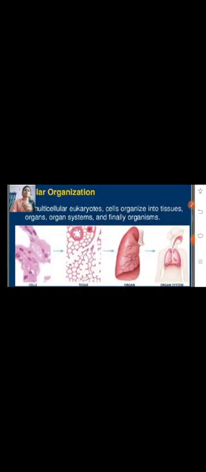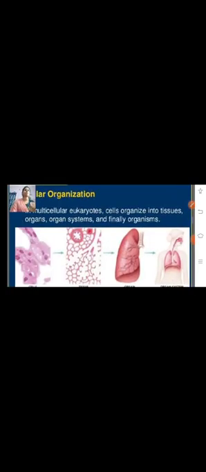Now a functional unit of life simply means that the cell, with all its components, is the smallest living thing that can survive and function on its own. In other simple words, the smallest living organism is actually a single celled organism, also called a unicellular organism. Unicellular means single cell.